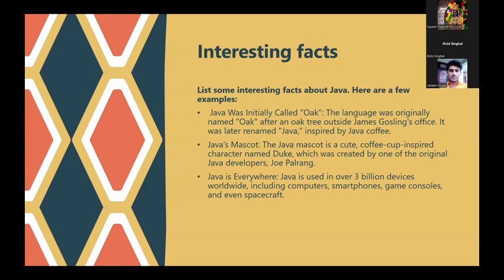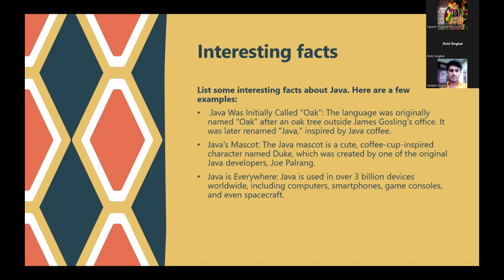But later on, they thought that they would be introducing this project into the market, and they came to know that this name was already patented. So they decided to change the name, and later they renamed it Java, as they were inspired by Java coffee.